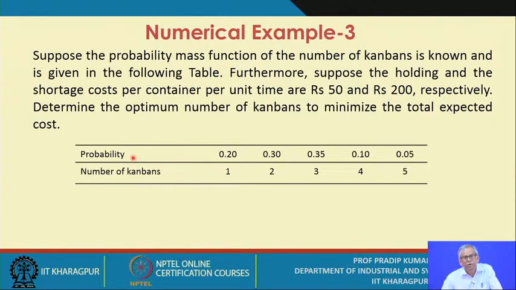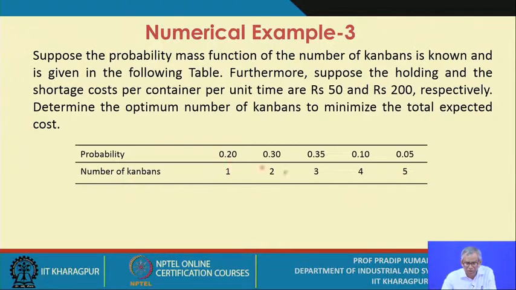So what we believe in is that the system has the corresponding frequency counts, and these are objective probabilities. That means the database is already there related to the frequency counts of the events. So against the number 1, what is the probability that the number of Kanbans is 1?